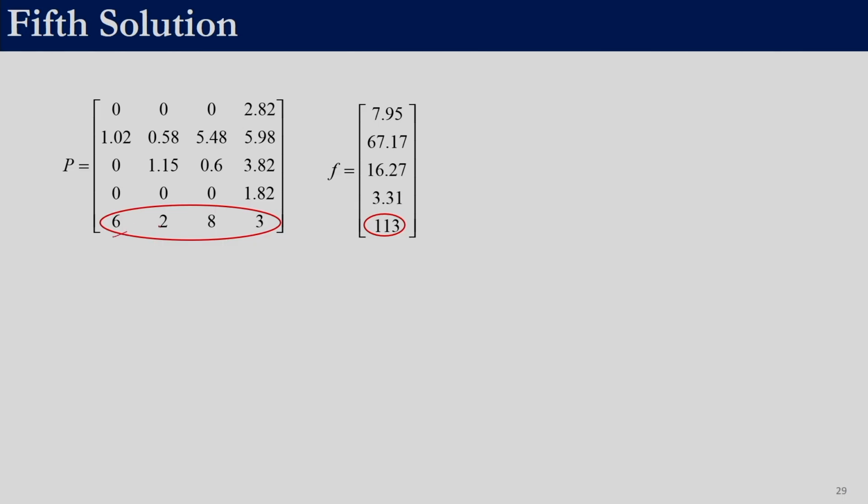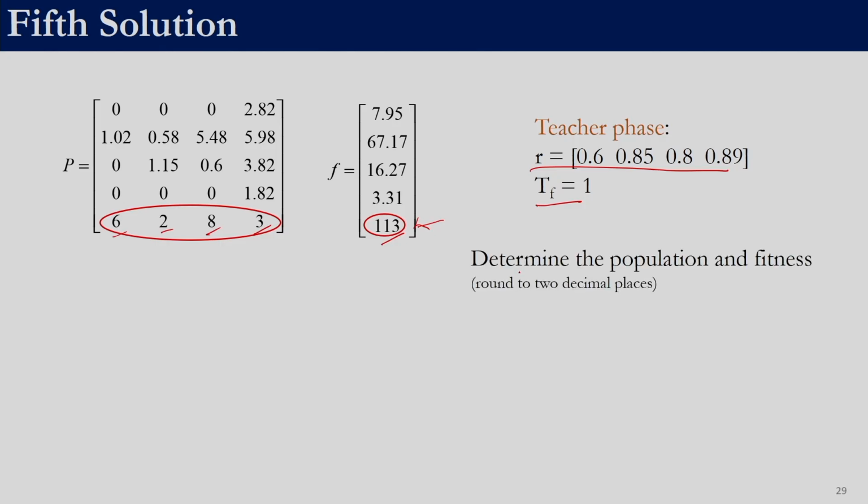So, the fifth solution is 6283 and it has a fitness function value of 113. So, remember for performing teacher phase, if you use this set of random numbers and this teaching factor, perform the teacher phase for this particular student, the fifth solution, right. Once you generate a new solution, you will have to check whether it is in bounds or not. If it is not in the bounds, you will have to bound it and evaluate its fitness function. If the new solution has a fitness function value better than 113, you will update the population, else you will not update the population, right. So, that is what we expect you to do, determine the population and the fitness after the teacher phase.